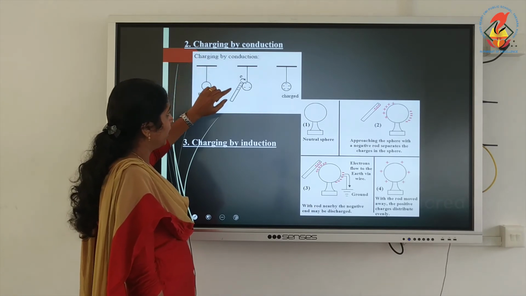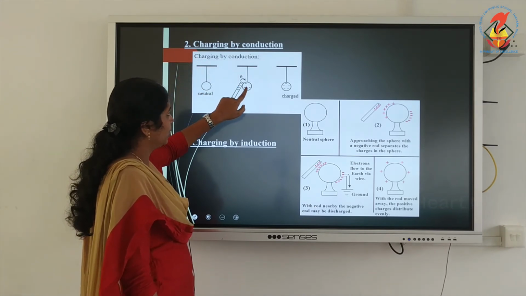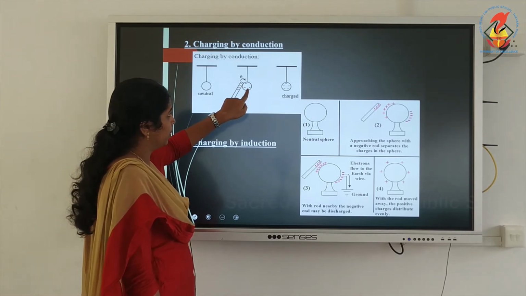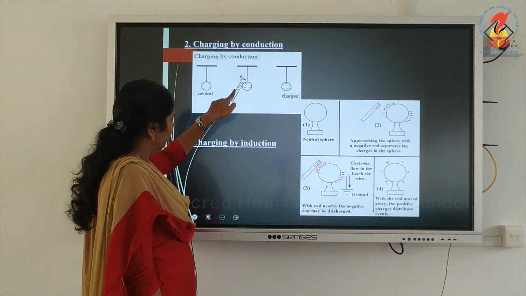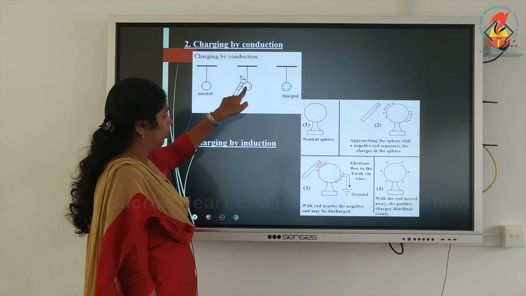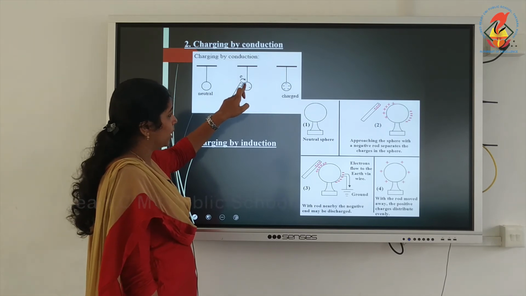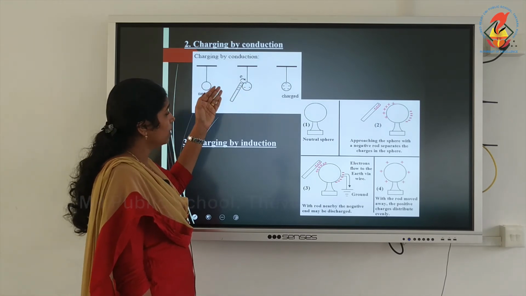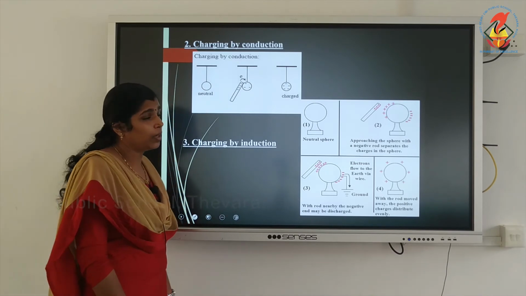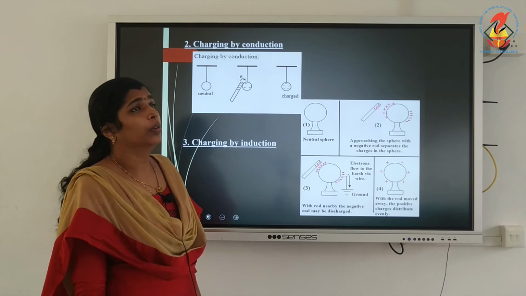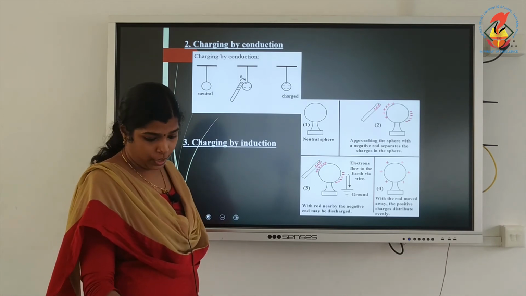So, when you bring a negatively charged rod to this object, you can see that the electrons are transferred from this rod to this balloon. So, this will have the same kind of charges. We can induce the same kind of charges on an uncharged object with the help of charging by conduction.